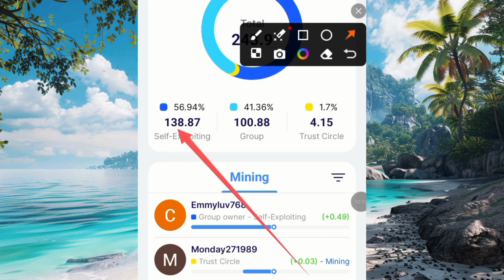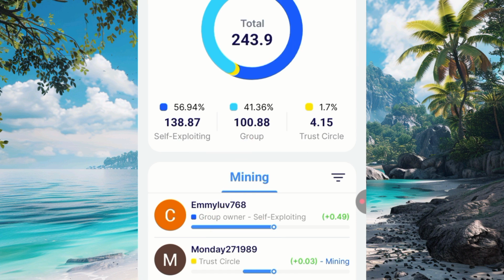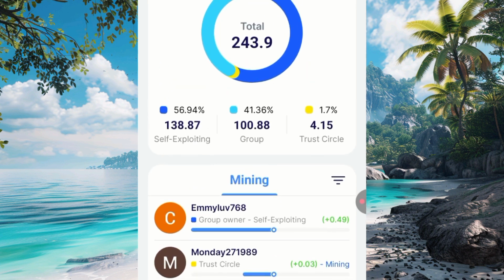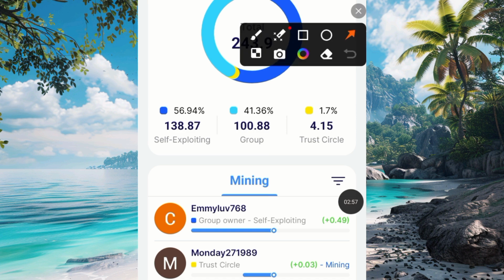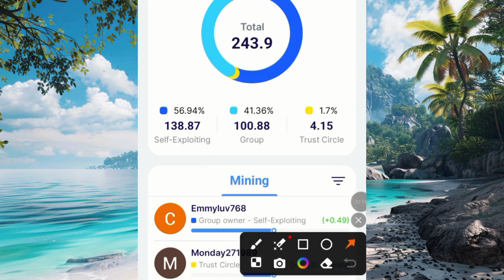During my mining sessions I've mined 138 Ruby. My group, that means my total referrals, have given me 100 Ruby, and from Trust Circle I'll be able to get 4.15 Ruby. If you check my other video, I've explained what this Trust Circle is and the major reason why you need to do it. You can still start mining this Ruby if you haven't yet. It is still a good project which you need to start.